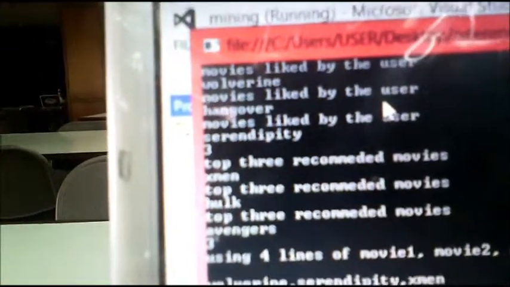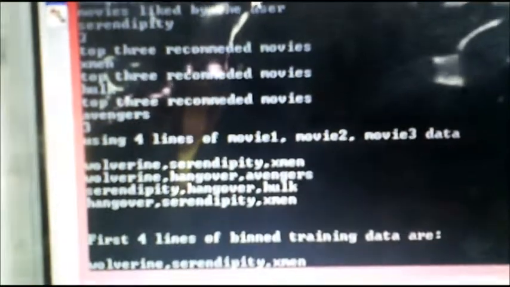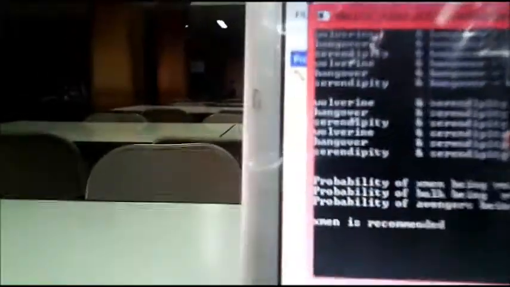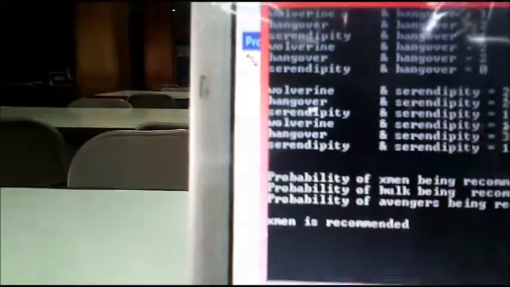So here the user has liked three movies in the past: Wolverine, Hangover, and Serendipity. And I have 3 options: X-Men, Hulk, and Avengers, and I want to find which movie out of these 3 the user will like the most. So using naive Bayes, I found the result, and the result is that the user will like X-Men the most. That's all. Thank you.